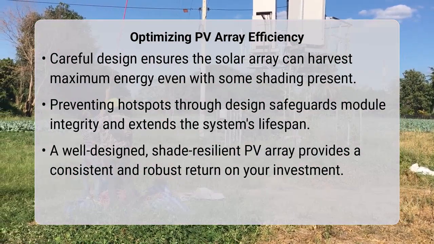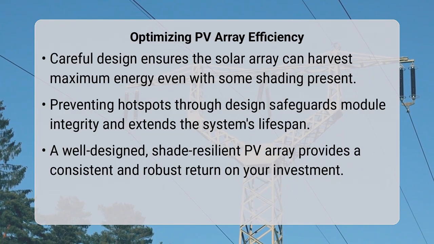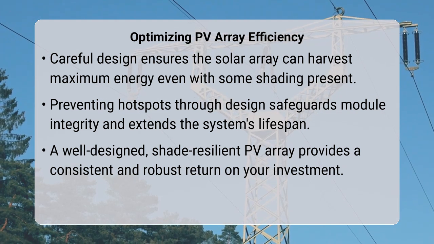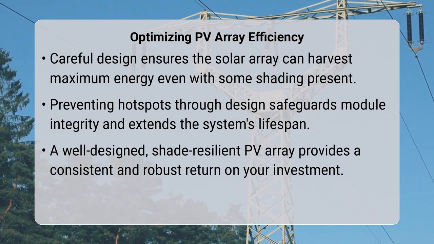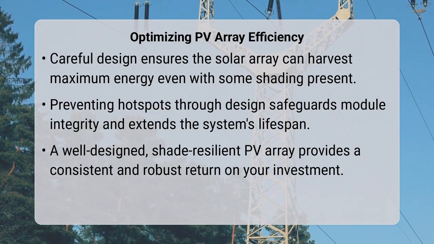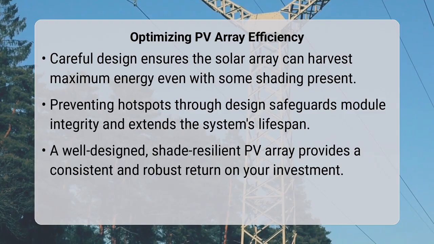Utilizing microinverters or power optimizers on individual modules can also effectively isolate the performance of each module, preventing shading on one from affecting others.